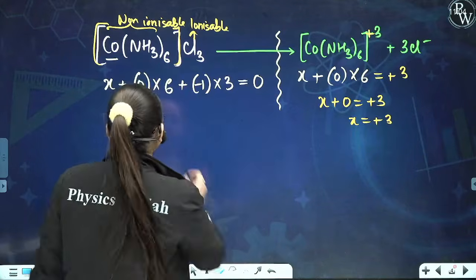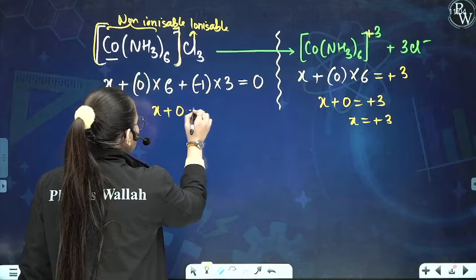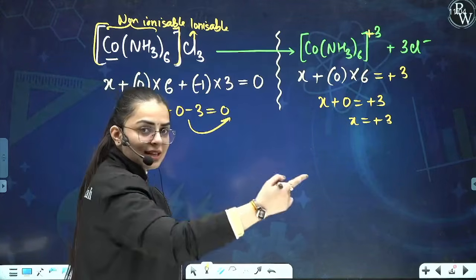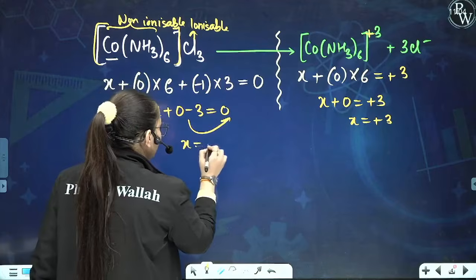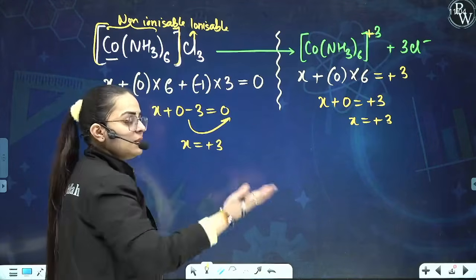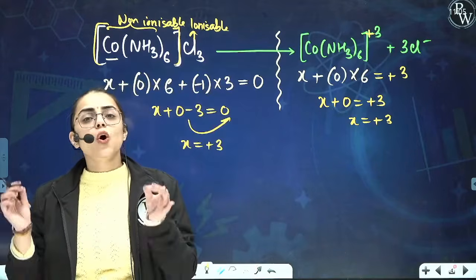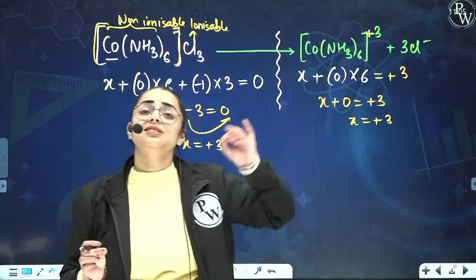Now over here, if you see, it is X plus 0 minus 3 is equivalent to 0. When you take this -3 on to the next side, what you shall get? X is equivalent to +3. So both are the methods, which you feel comfortable, you can follow them. Now this +3 is the oxidation state that is present on the central metal atom.